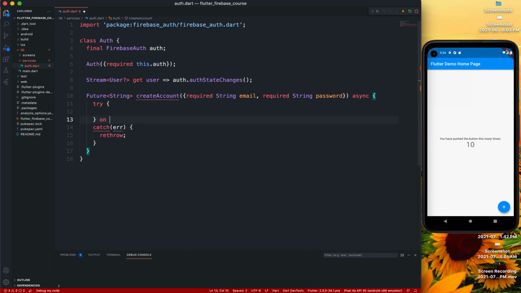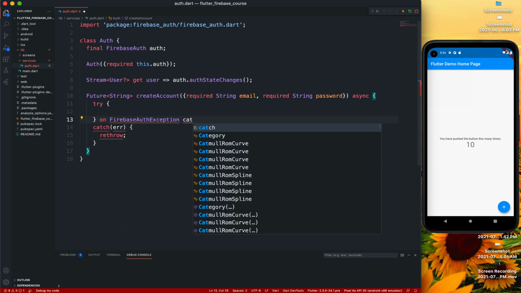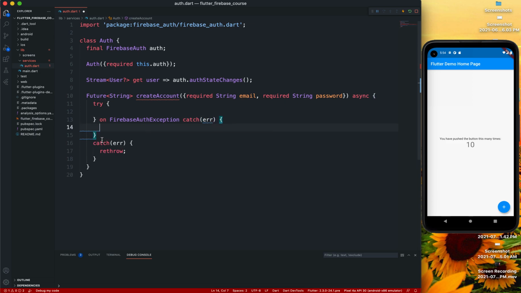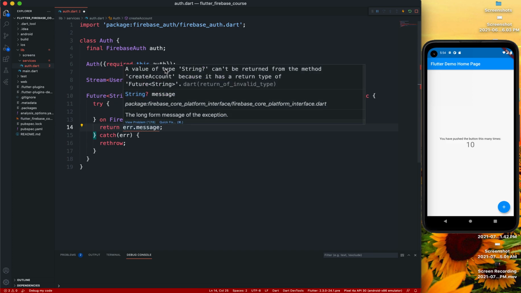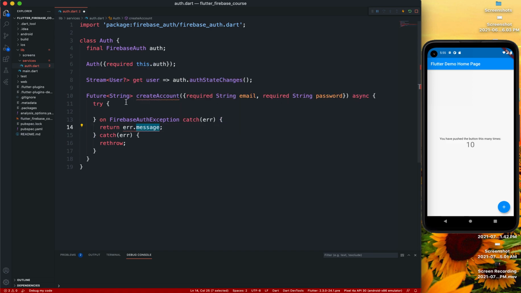So on FirebaseAuthException, we're going to catch that too. We are just going to return that error dot message. We're having this error, and this is because it has a return of Future String, so we need to make this null safe. So basically we can just put a question mark right there.